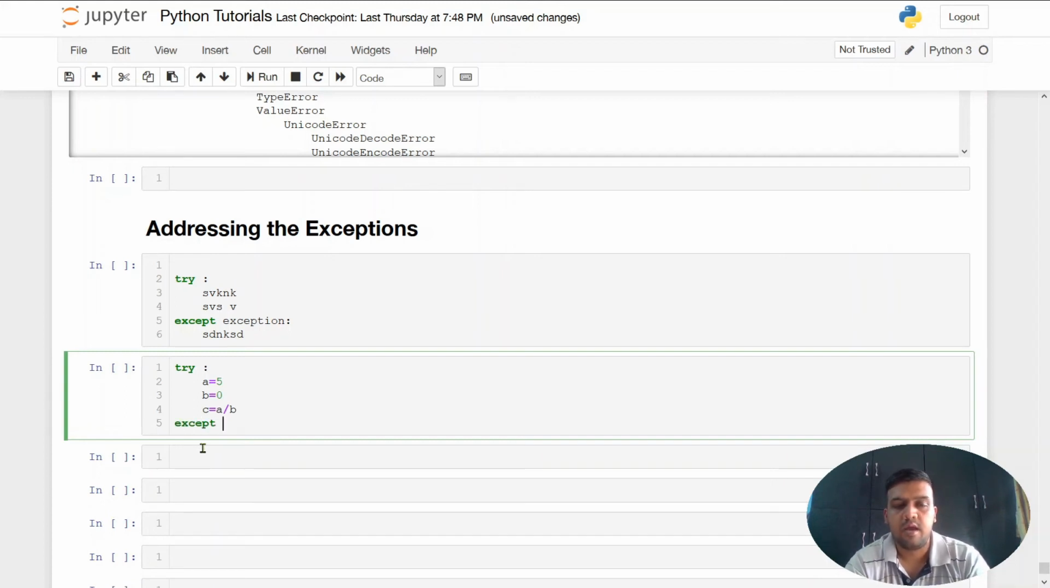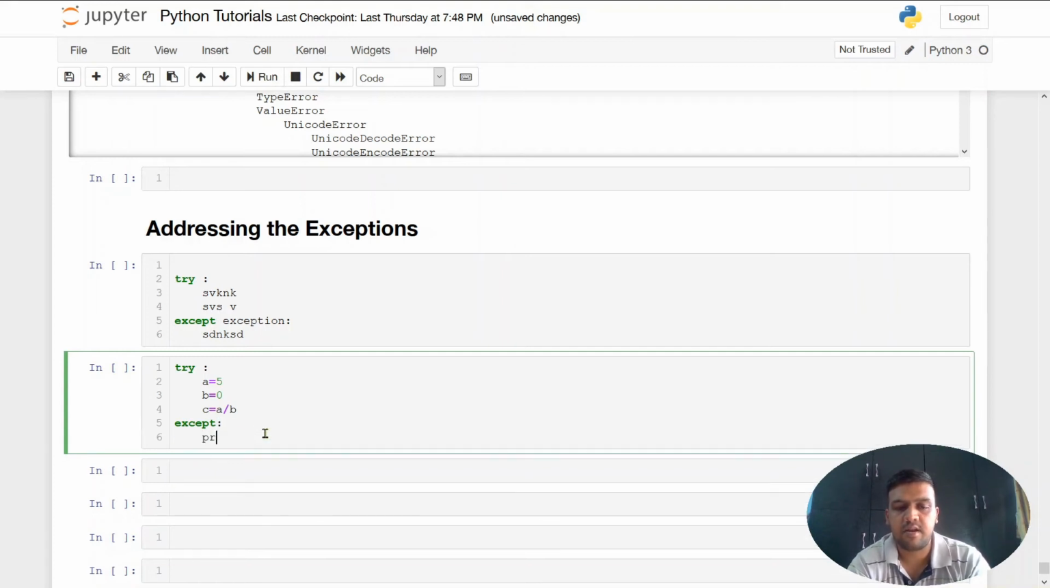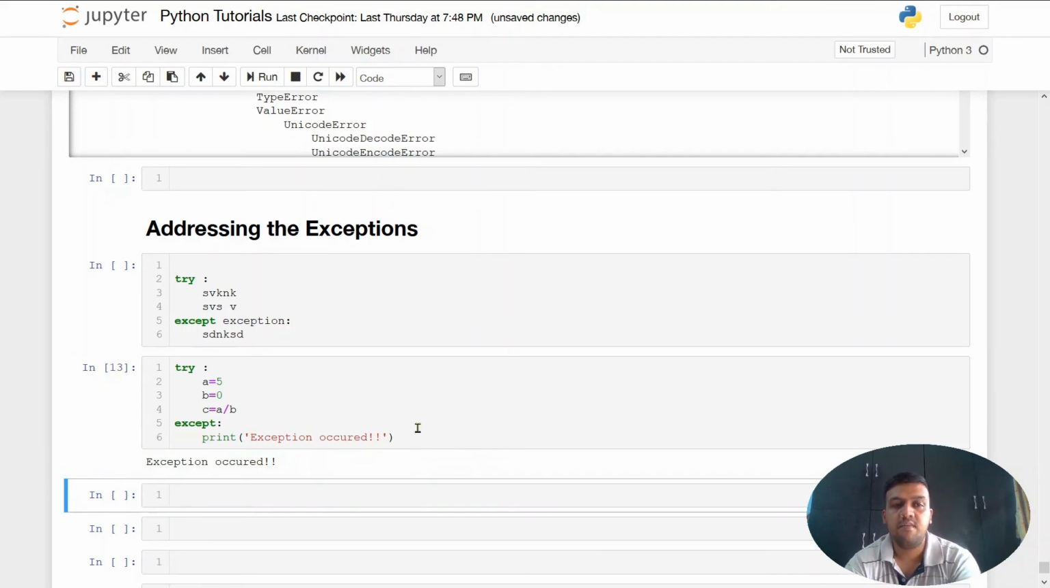So I can write try and except, and then I can print a custom message whenever I catch the exception. For example, I will write exception occurred. So if I run this, I will not actually stop the program. I will completely execute the program without showing any error. So this is a very good way to make our program robust.